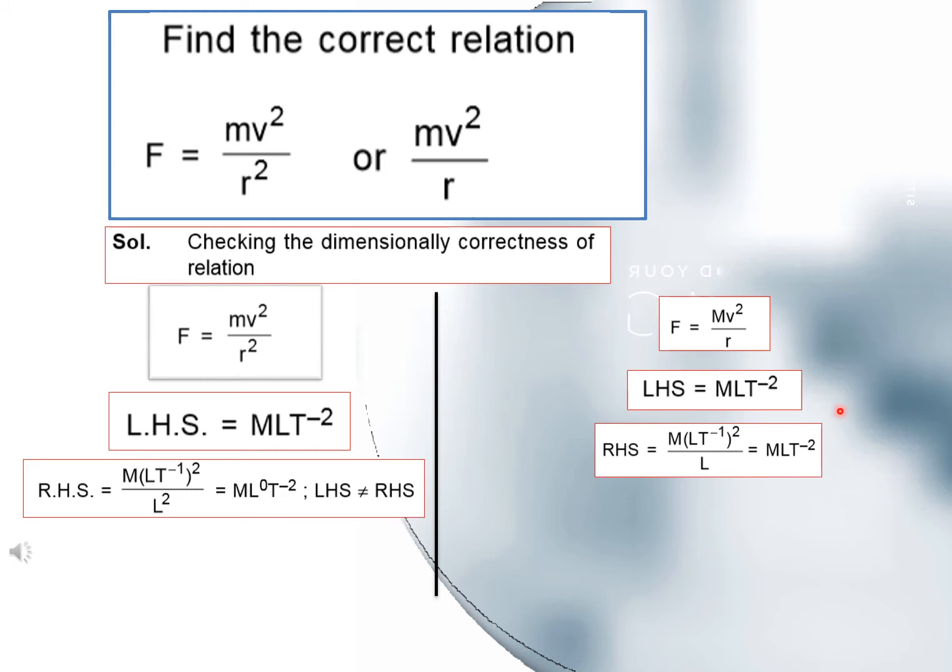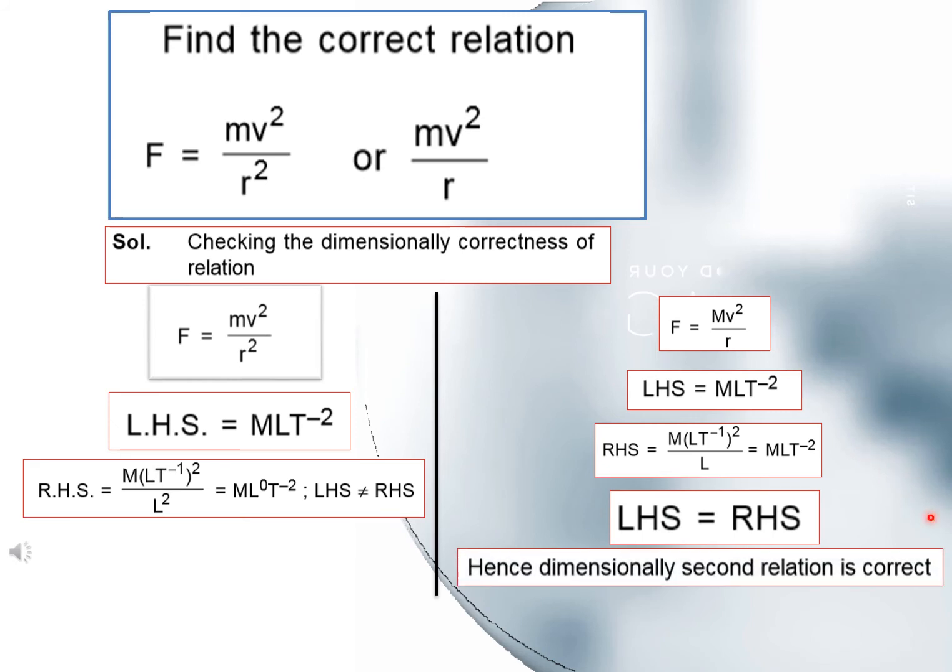By doing the calculation for the right hand side we get M to the power 1, L to the power 2, T to the power minus 2 divided by L to the power 1. And finally we get M to the power 1, L to the power 1 and T to the power minus 2. You can see that the dimensional formula at the left hand side is equal to the dimensional formula at the right hand side. Hence dimensionally the second relation, that is F is equal to mv square divided by r, is correct.